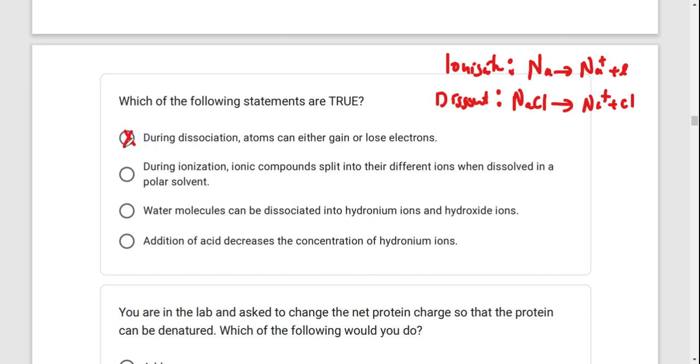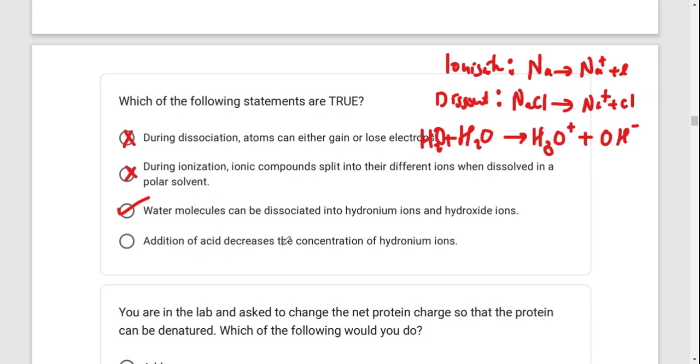Is this true? No. During ionization, ionic compound split. Is that true? Immediately they mention ionic compound split. That is not ionization, it's actually dissociation. Water molecule can be dissociated into hydronium ion and hydroxide ion. Is that true? This is true. That is because if you have got water, this one can dissociate into H3O plus and also OH minus. Actually, two water molecules here, they're supposed to react, where one water molecule is going to donate a proton so that it forms H3O plus.